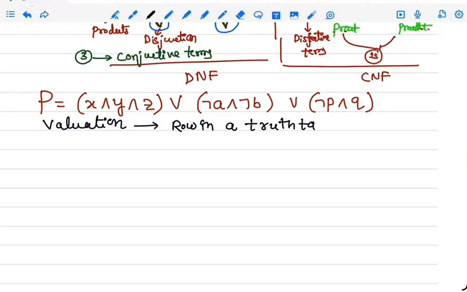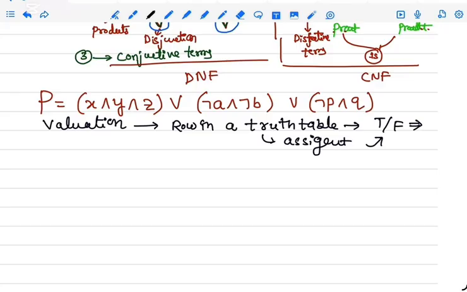A truth table represents the true or false values of each variable or class in the predicate. So an assignment of truth values is a row in a truth table. It is an assignment of true or false to the Boolean variables.